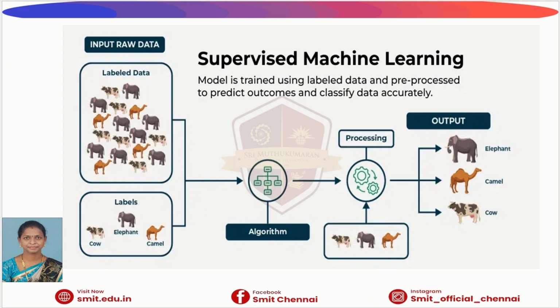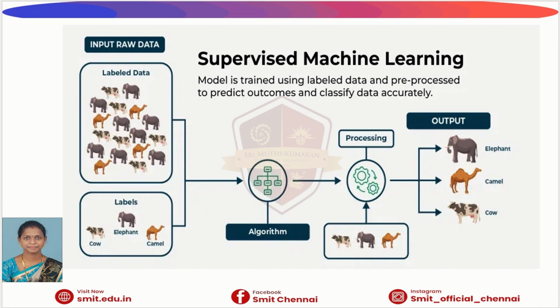In this diagram, we have something called input raw data. This is the original data we collected. In the example, we have pictures of animals like elephants, camels and cows. These images are called labeled data because each image already has a correct name attached to it.